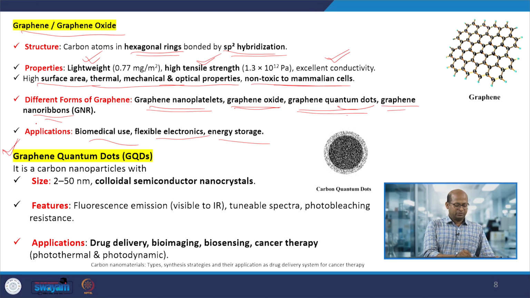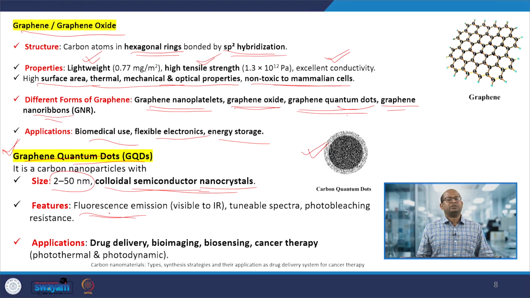Apart from that, there are graphene quantum dots. These are materials with very small sizes, 2 to 50 nanometers, within that range. They can be colloidal semiconductor nanocrystals. Their features are fluorescence emissions in the visible to IR range, tunable spectra, and photobleaching resistance. They can be applied in drug delivery, bioimaging, biosensing, and cancer therapy. Many applications are there.